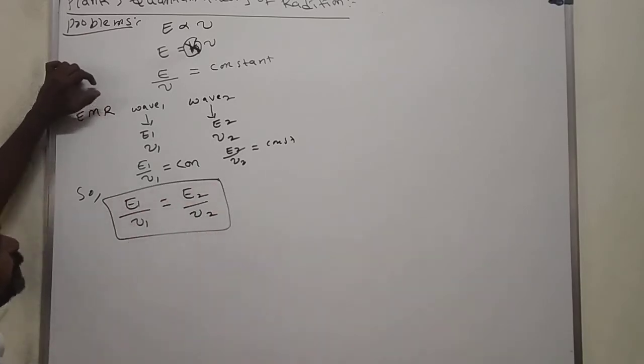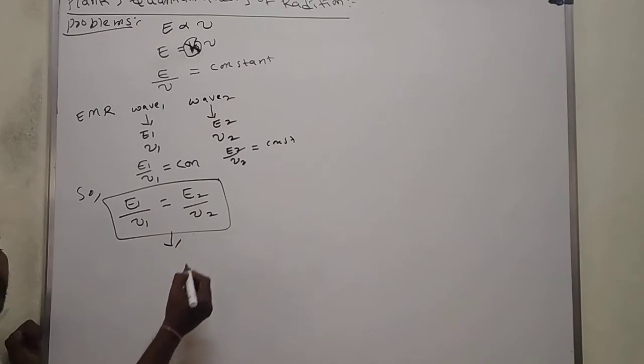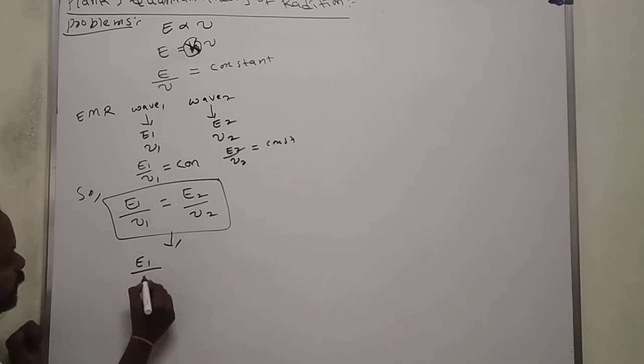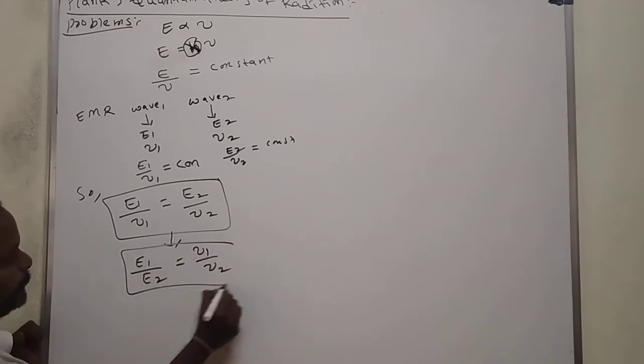This is one relation. They may ask in different levels, not at PU level: calculate the ratio of energy. From this we get E1 by E2 is equal to nu1 by nu2.